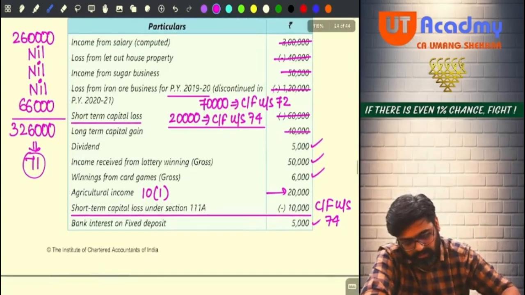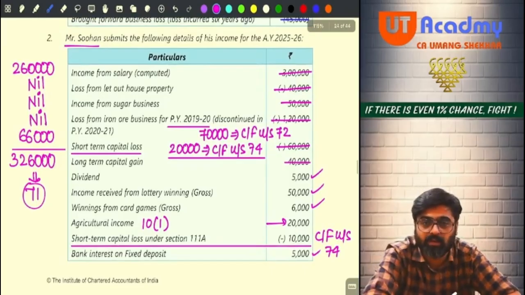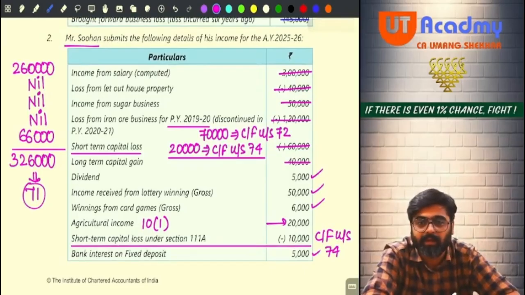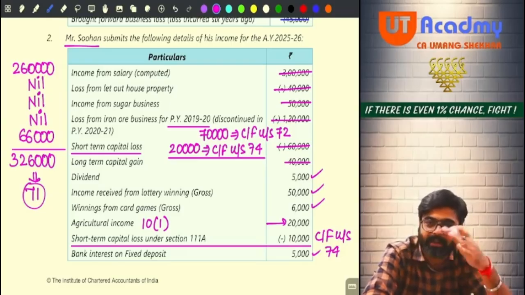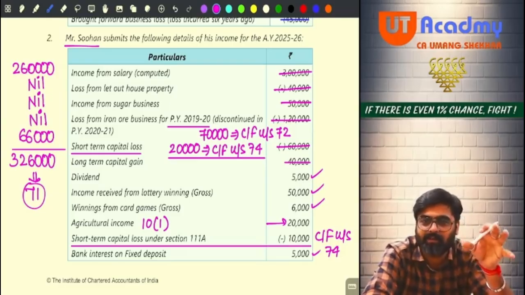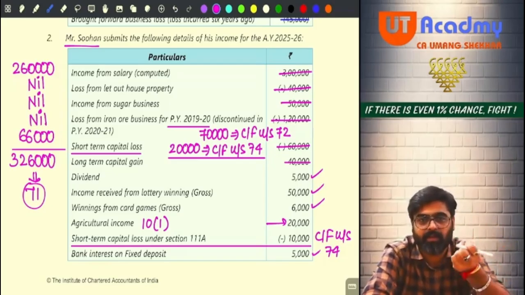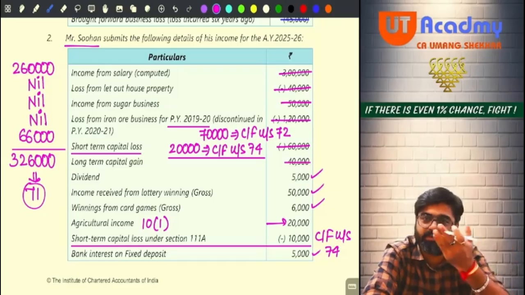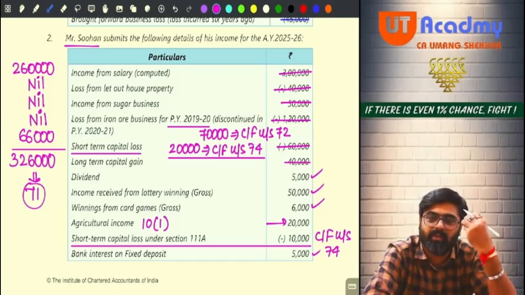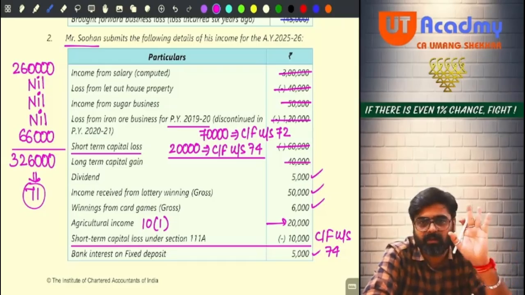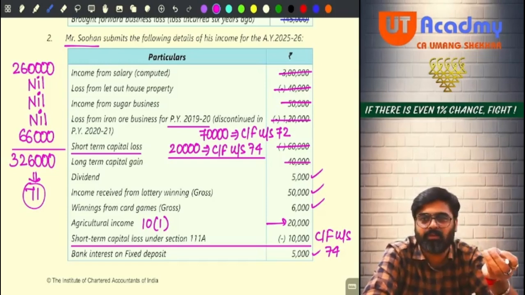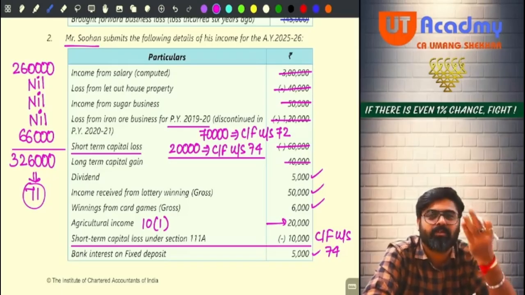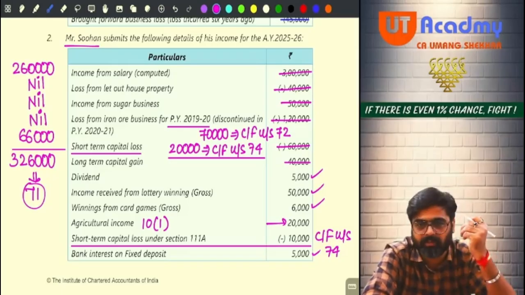Okay, this was your question number 2. How was this question? Good, no? The calculation of total income happens very easily, sir. But the tax liability calculation, we are not that strong. So the thing in which you are not strong, you have to make that strong, no? This is going to happen only. Now you are going to solve any type of questions on set off and carry forward. Few mistakes you will commit. And the moment you see the answer, you will come to know, oh my god, this was a silly mistake. You will come to know what mistake you are making.